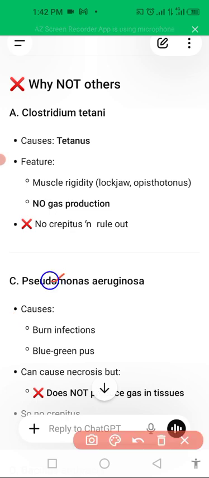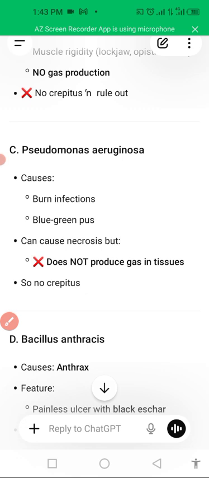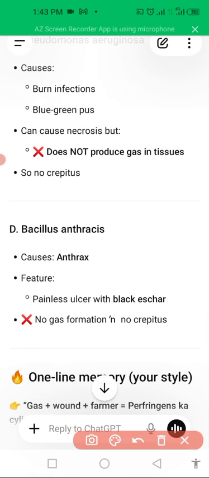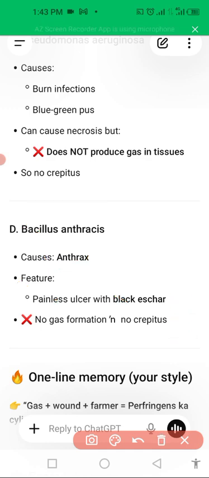Another is Pseudomonas aeruginosa. It causes burn infection, but the discharge is blue-green in color, and we have to diagnose according to that. It does not produce gas in tissue, and does not give a particular pharyngitis type scenario. Tetany causes spasmodic movement and lockjaw type features. Bacillus anthracis causes anthrax. It is a painless ulcer with black eschar, no gas formation.